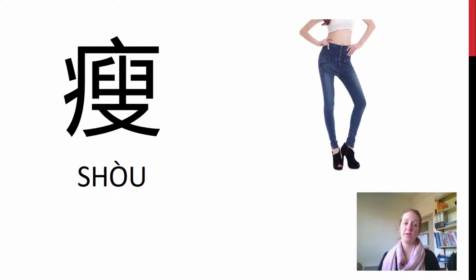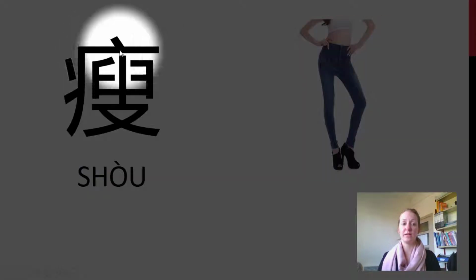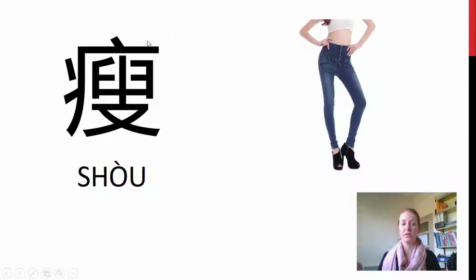Skinny. So this one's interesting because it has a sickness radical in it. So back in ancient China, if you were fat, then you were probably rich because you had lots of food to eat. However, if you were skinny, you were probably poorer because you didn't have enough food to eat. And so being skinny wasn't a good thing back in those days. And so that's why it has the sickness radical in it.